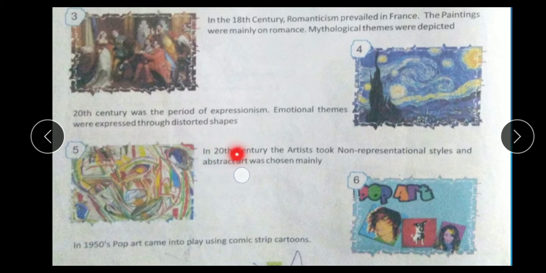Fifth, in the 20th century, artists took non-representational styles and abstract art was mainly used. There are so many types of themes and pictures available in this painting. Sixth, in the 1950s, pop art came into play using comic strips and cartoons. People painted through comics.